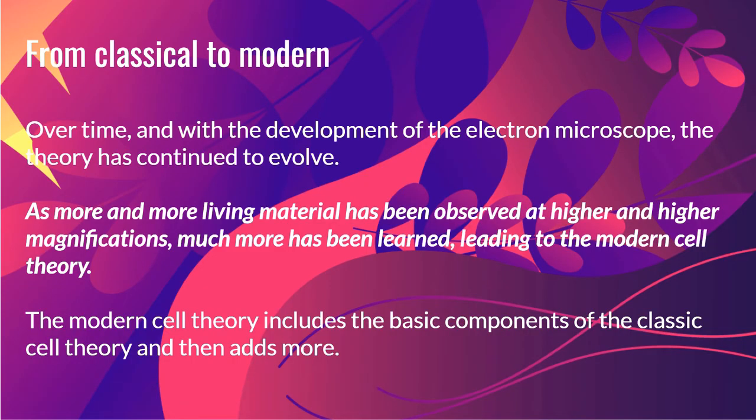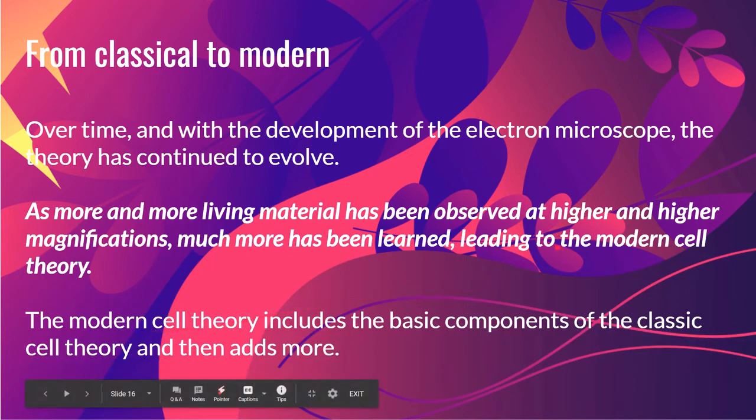As time goes by, so do our tools in science and our techniques in observation. Over time, our ability to see the microscopic world also improved. From a very simple microscope into the electron microscopes that we have right now, and computer generated images, our theory on cells also continues to evolve. As we discover more and more living organisms at higher and higher magnification, we learn more about them, and it allowed us to revise some of the principles of the cell theory.